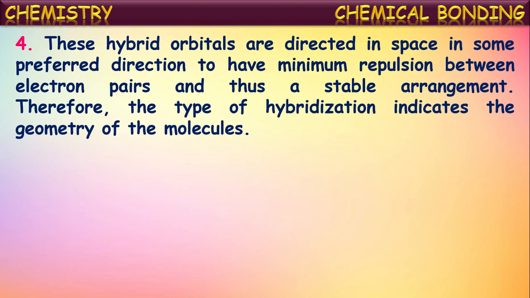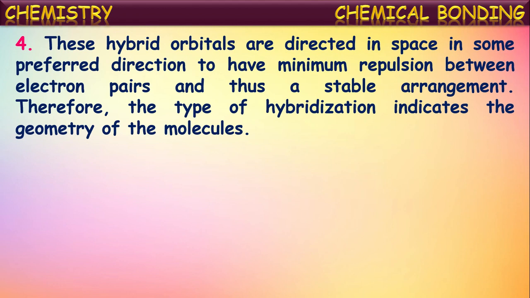These hybrid orbitals are directed in space in some preferred direction to have minimum repulsion between the electron pairs, and thus they form a stable arrangement. Therefore, the type of hybridization indicates the geometry of the molecule.